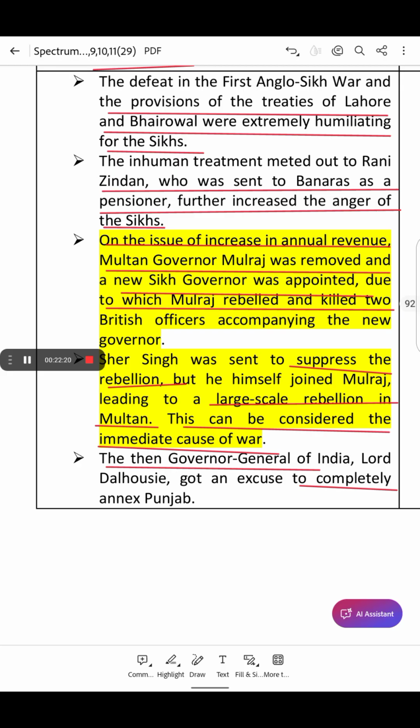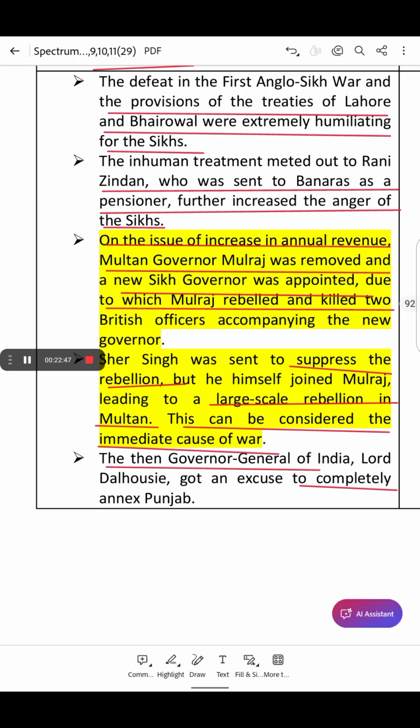However, the Sikhs were still unable to hold their ground for long and were defeated. The Battle of Gujarat was the final decisive battle. The British forces defeated the Sikh army in Gujarat, a small city on the Jhelum River, and after their victory, the Sikh army surrendered, marking the end of the war.